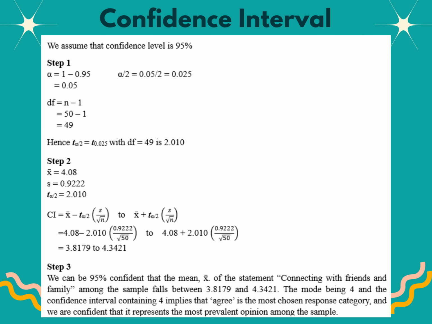Below are the steps to find the confidence interval. We assume that the confidence level is 95%. We can be 95% confident that the mean of the statement among the sample falls between 3.8179 and 4.3421. The mode being 4 and the confidence interval containing 4 implies that agree is the most chosen response category, and we are confident that it represents the most prevalent opinion among the sample.